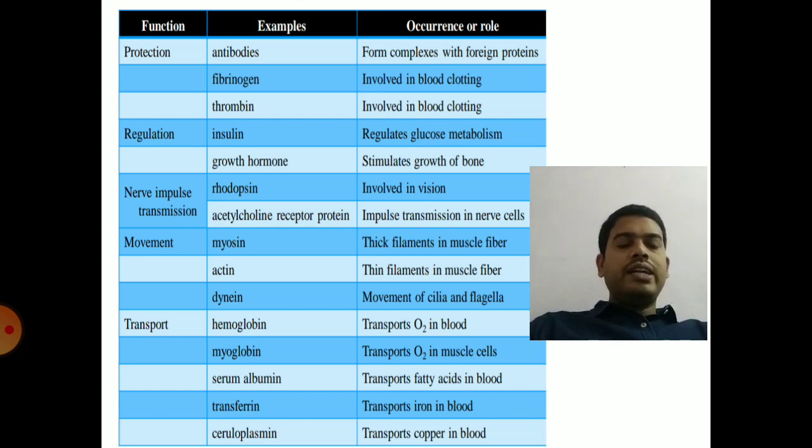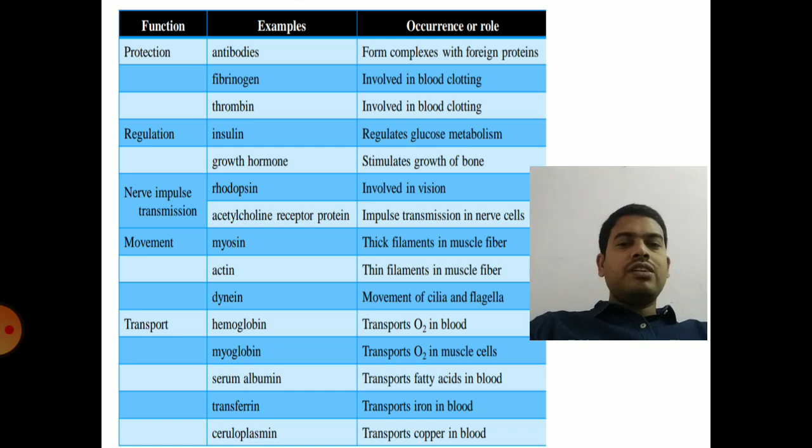Some other functions include protection. In protection, antibodies are glycoproteins. They play an important role in the defense mechanism. Fibrinogen, a fibrous protein, is involved in blood clotting, and thrombin is also involved in blood clotting. And in regulation, there are hormonal proteins, that is insulin, which regulates glucose metabolism, and growth hormone, which regulates the growth of bones.